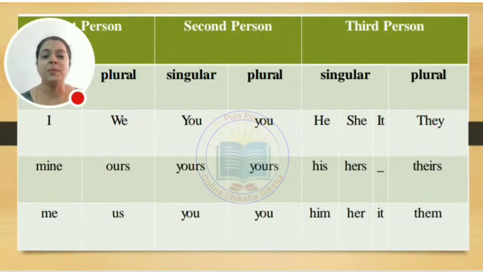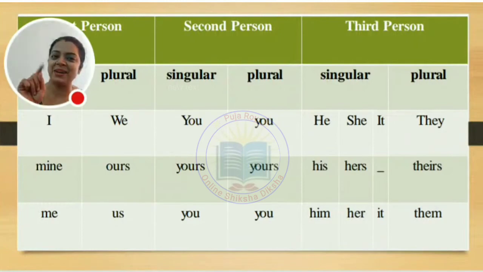So I'll let you know, but before that you have to understand I, me, mine, we, us, ours, you, yours, you, yours, he, him, his, it and it, she, her, hers, they, them, and theirs. What exactly is it? These are the different forms of the pronouns. One is a subject case, another is the object case, and third one is a surprise for you.